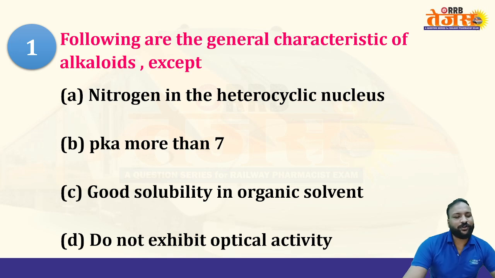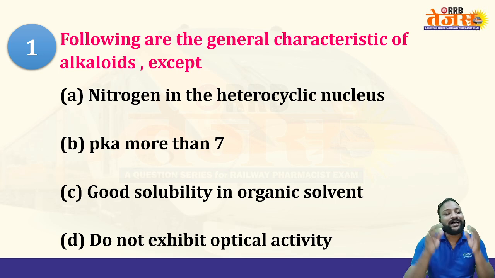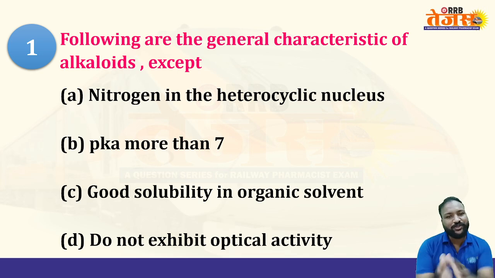The first question of this series is: the following are the general characteristics of alkaloids except. Alkaloids have both physical and chemical properties, so considering both, they are asking which of the following is not a characteristic of alkaloids.